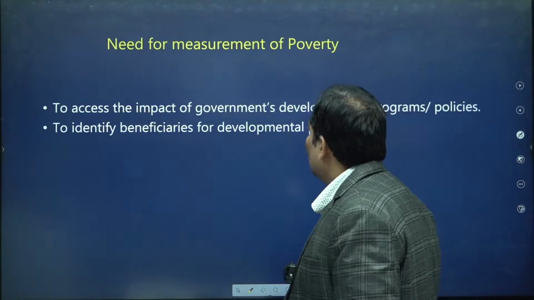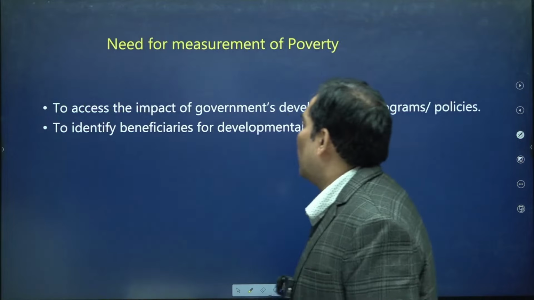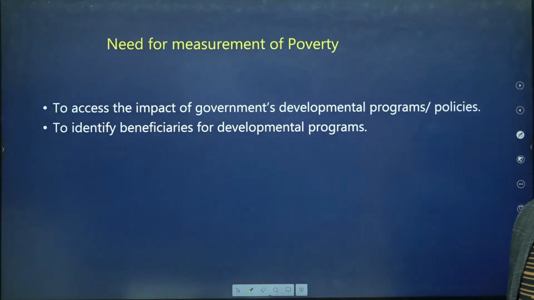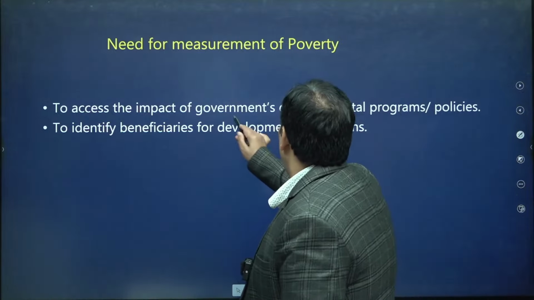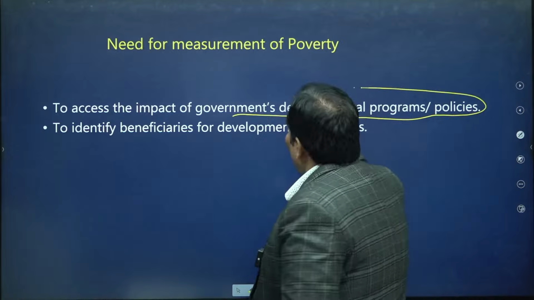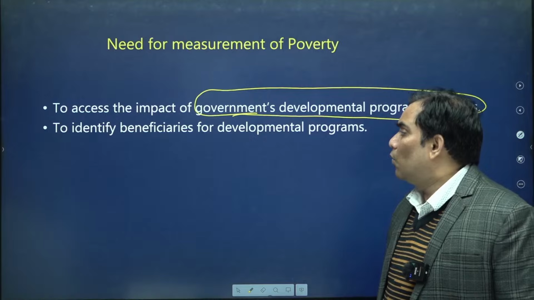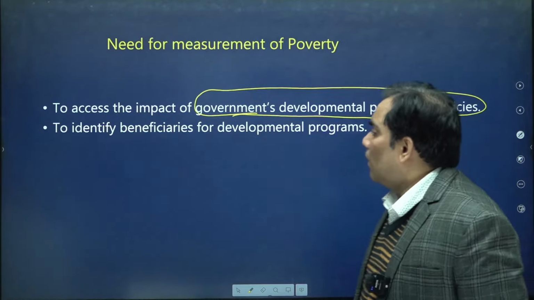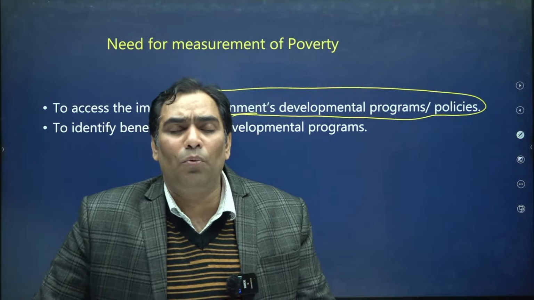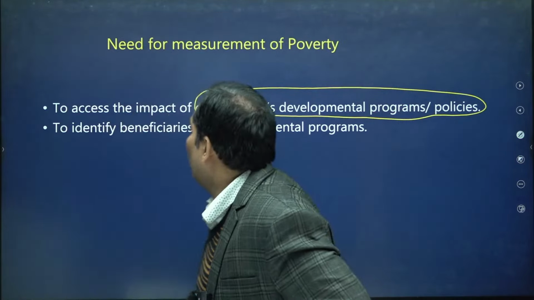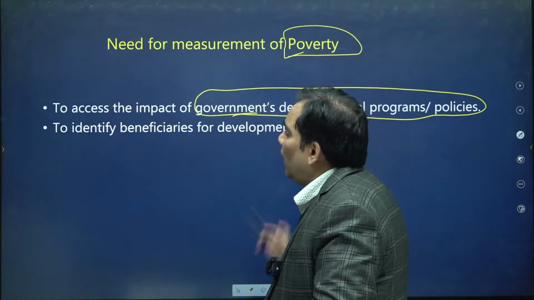Now we are going to focus on the measurement of poverty. Why is there a need to measure? There is a need to measure because we need to assess the impact of government development programs. To eradicate poverty, the government is running development programs. Whether these programs are benefiting the population or not can be identified only when we have an idea of poverty.